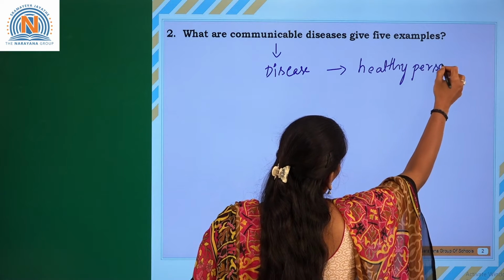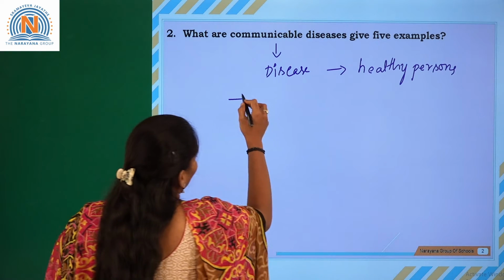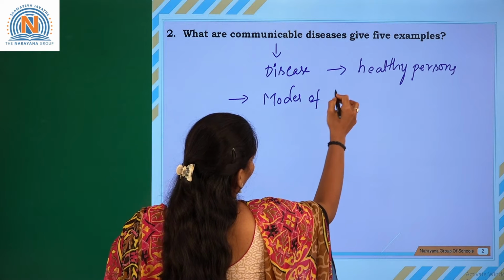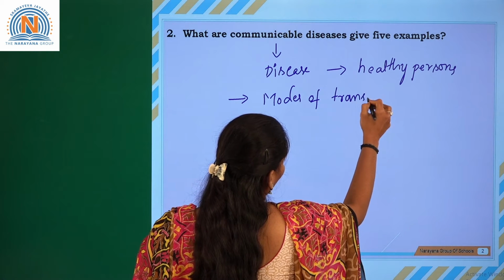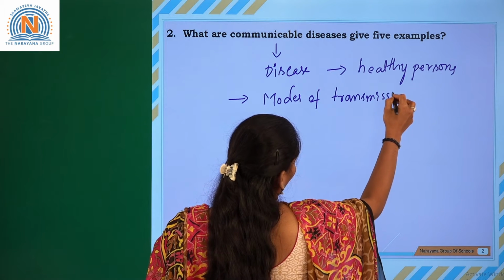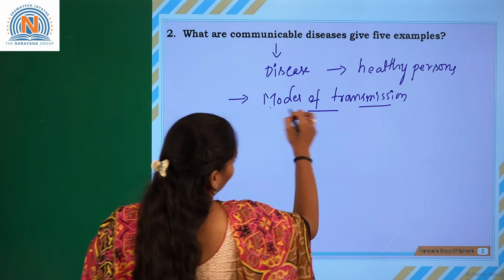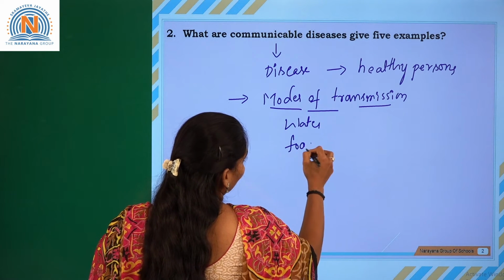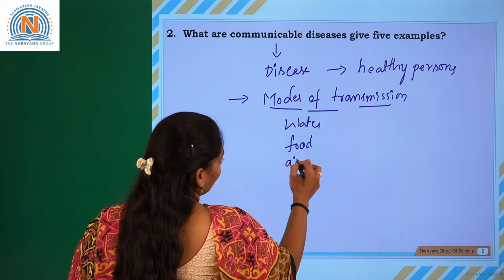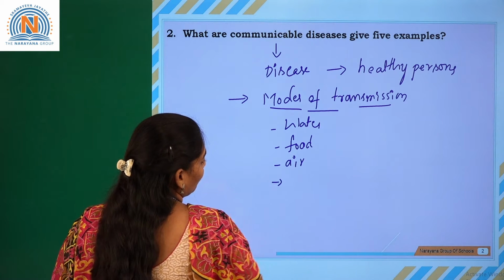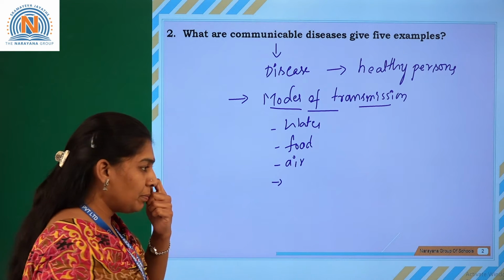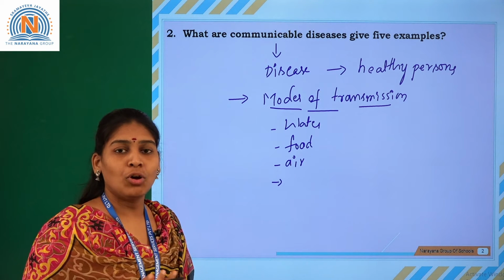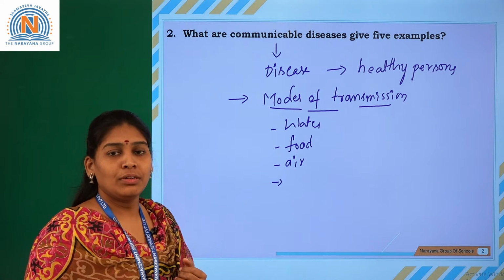So how do these diseases get transmitted? There are modes of transmission, through water, through food, or through air. For example, the common cold. How does a healthy person get infected?